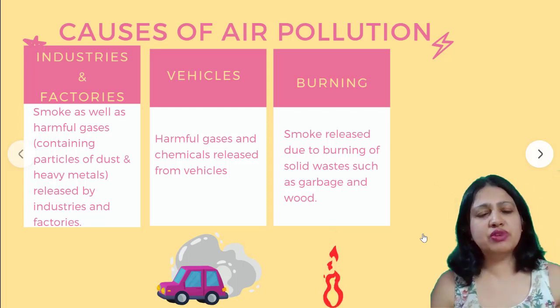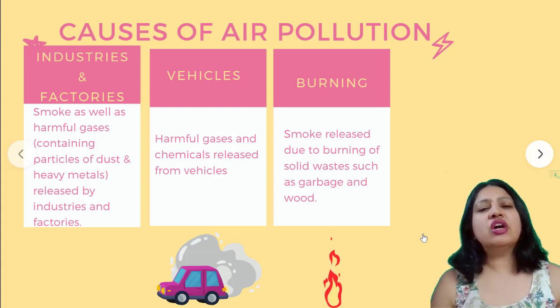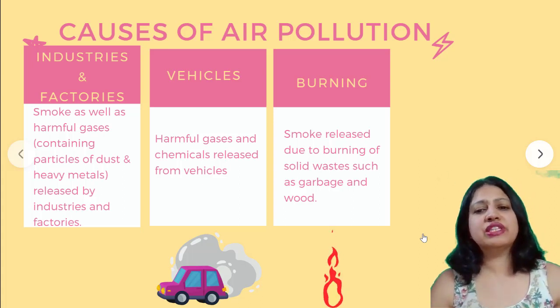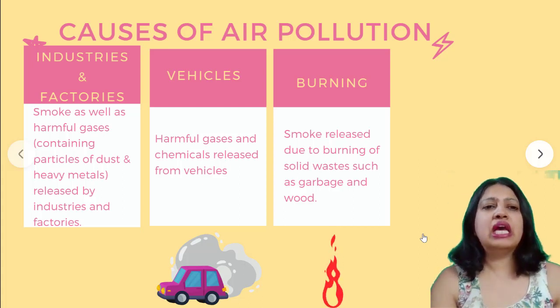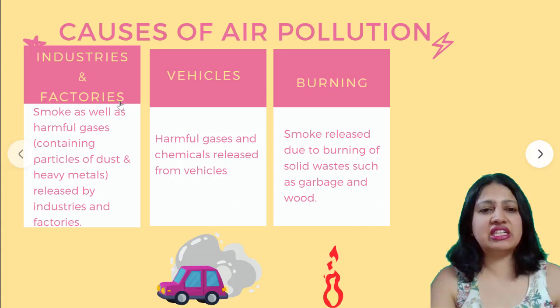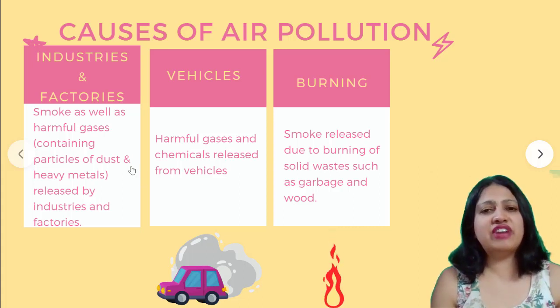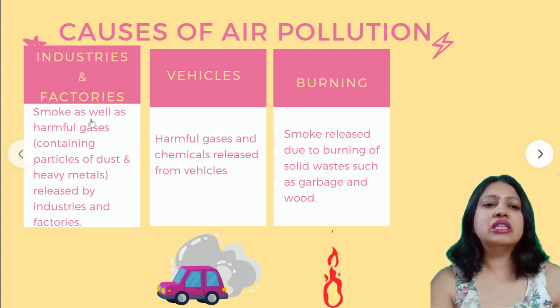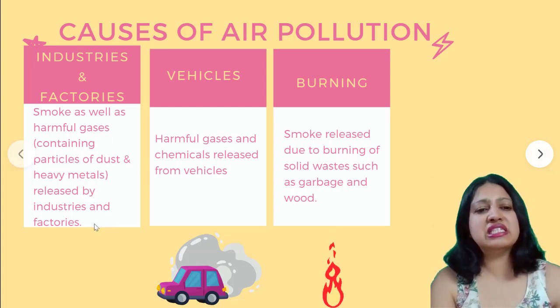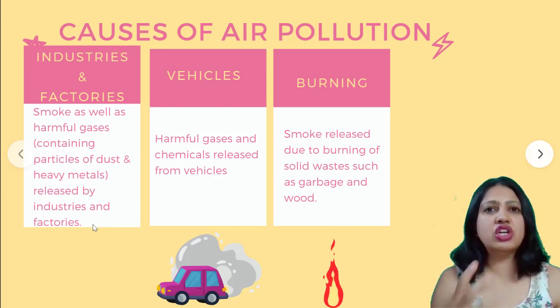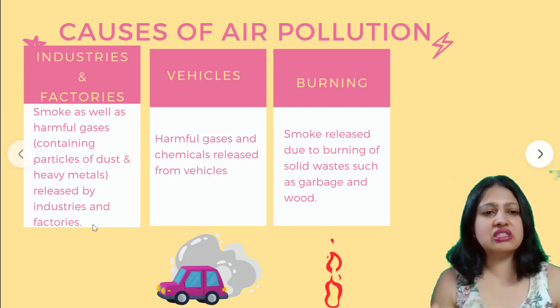We just studied what pollution is and what air pollution is. Now we'll study the causes of air pollution. That means how air pollution happens. What are the things that add to air pollution? The first is industries and factories. How do they cause air pollution? The smoke as well as harmful gases containing particles of dust and heavy metals are released by industries and factories. A lot of smoke that you might have seen comes out of the factories. This gets added to the air and the air gets polluted.